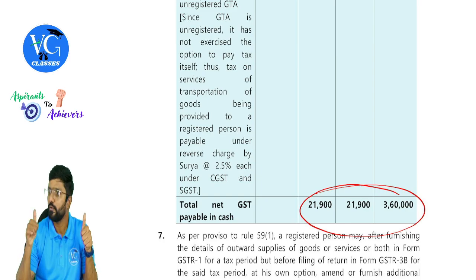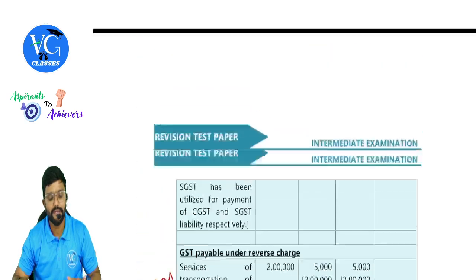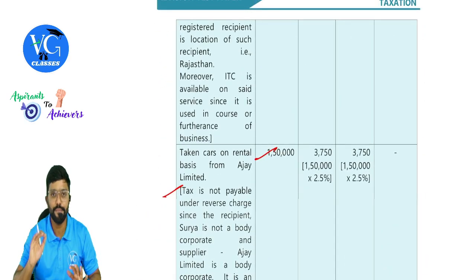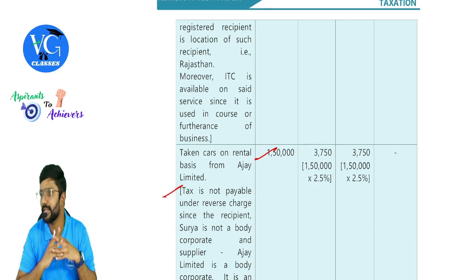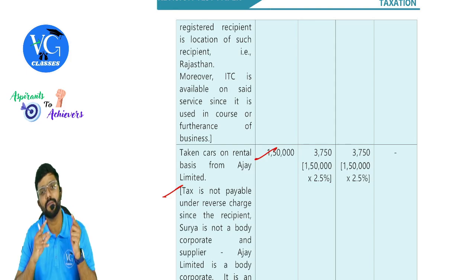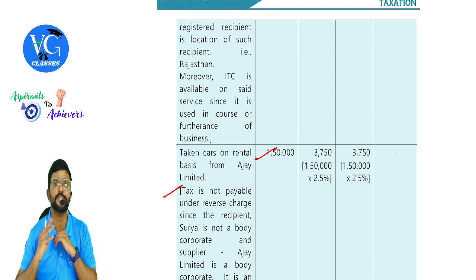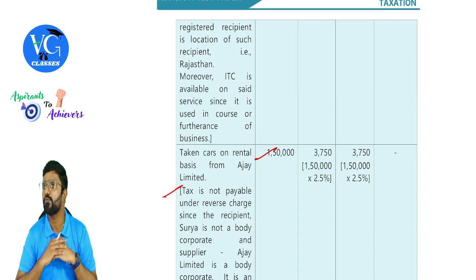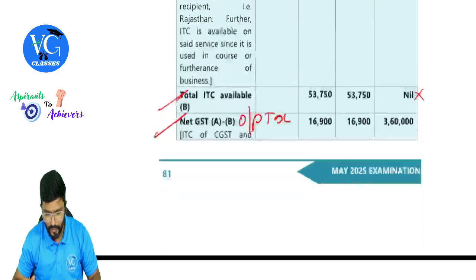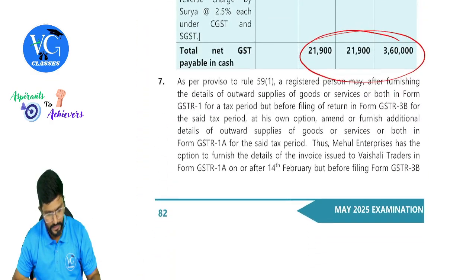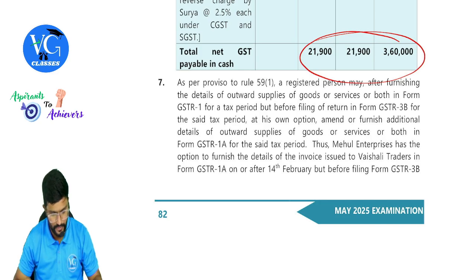Okay, sir. Hope you guys got it. Sir, why didn't we add other things? Guys, other things was input tax but not payable under RCM. That is why we are not adding it here. Only what inward supply on which you are paying the tax under reverse charge has to be added while calculating how much GST has to be paid through cash ledger. Okay, fine, done with this. Going back to the questions.